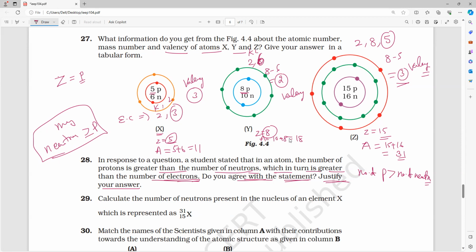Can you tell me what is that? In a neutral atom, always two are equal. Protons and electrons. Yes. The number of electrons is always equal to the number of protons. In which, atom or ion? Atom. But neutrons may be equal or more than the protons and electrons. Please remember that, everybody. Understood?